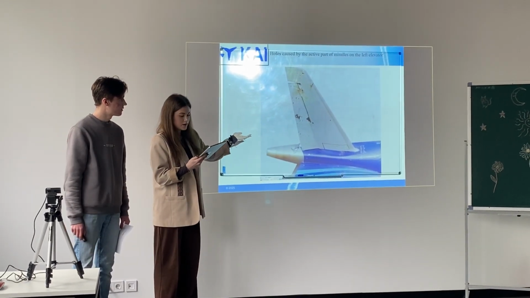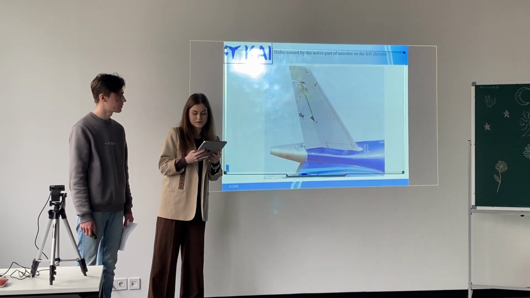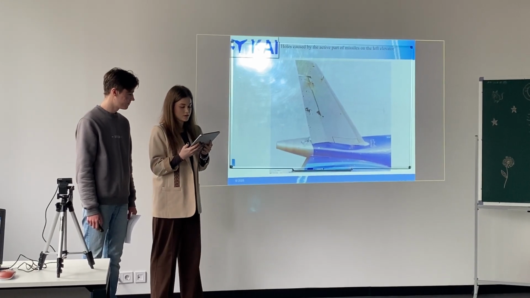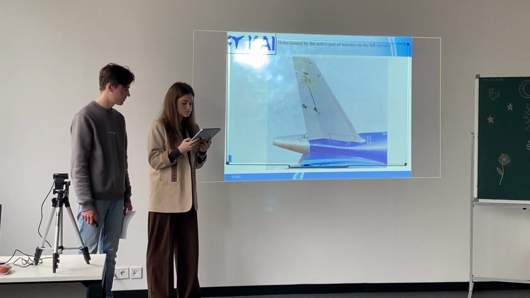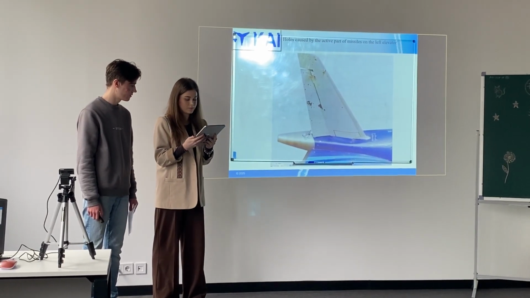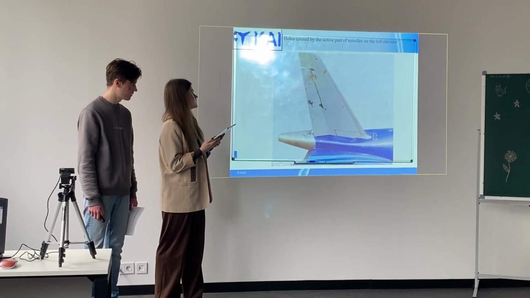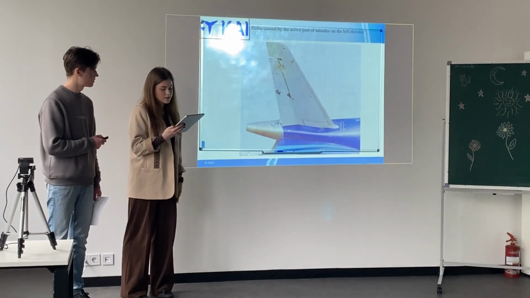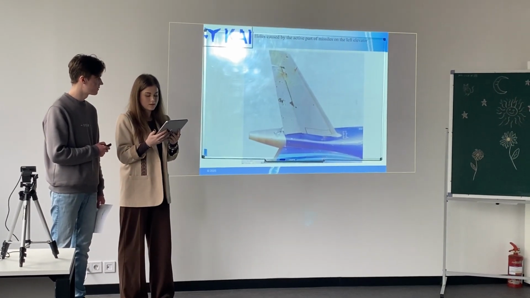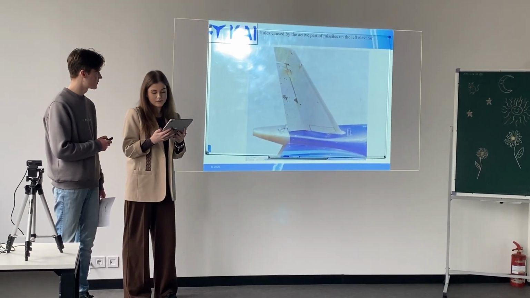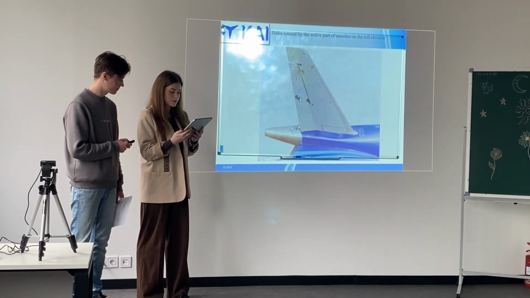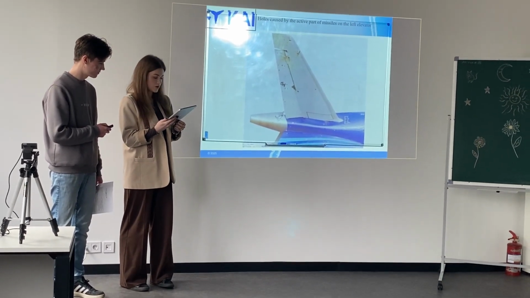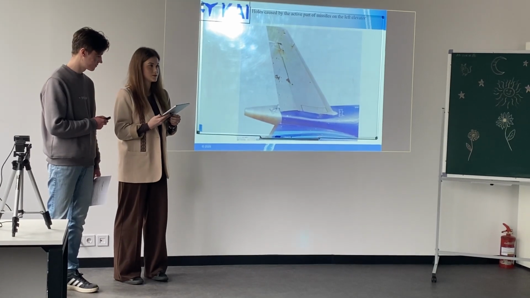Here's a photo of a plane that crashed in a tunnel with many such holes in the stabilizer. Most likely it was hit and this stabilizer didn't work. So there were problems with stabilization, which are confirmed by parameter variation.